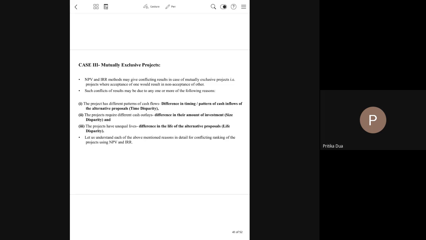The third problem scenario, and the more common, more discussed problem scenario, is when you have mutually exclusive projects. There comes the main problem of making decisions with respect to the feasibility of the project on the basis of NPV and IRR. Now, just to recap, mutually exclusive projects are where acceptance of one would automatically reject the other projects in question.